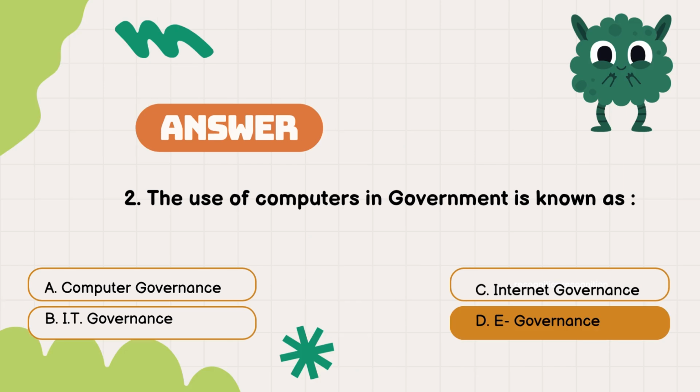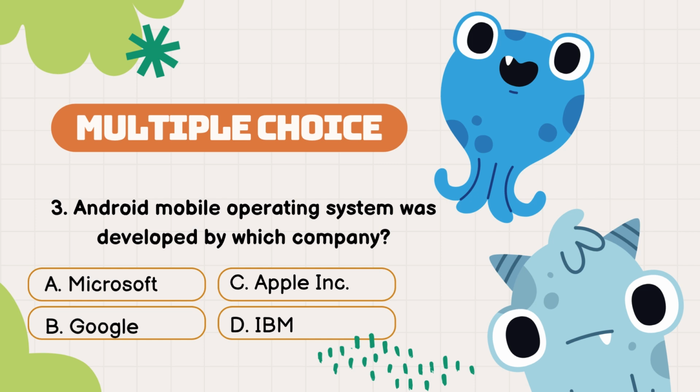E-governance. Question number 3. Android mobile operating system was developed by which company? The options are A. Microsoft, B. Google, C. Apple Incorporate, D. IBM. The correct answer is option B.